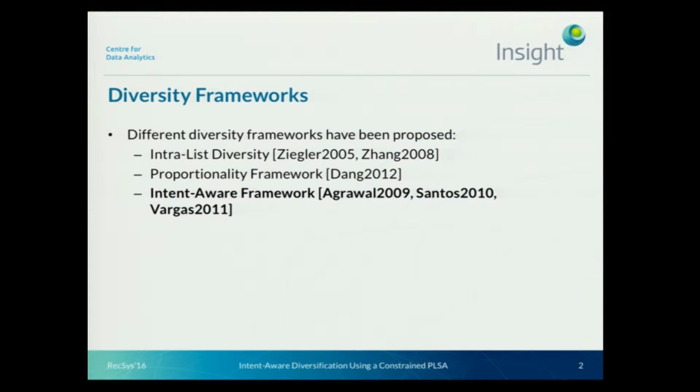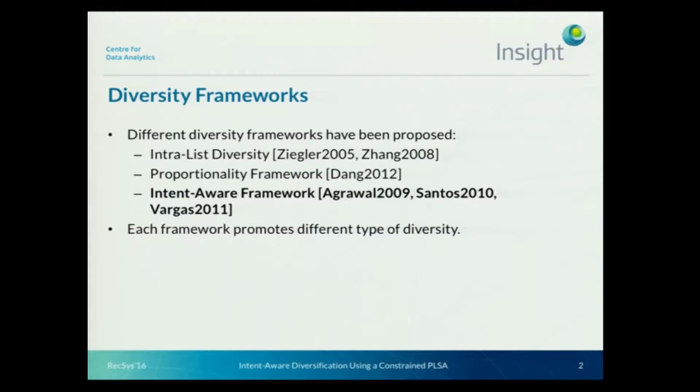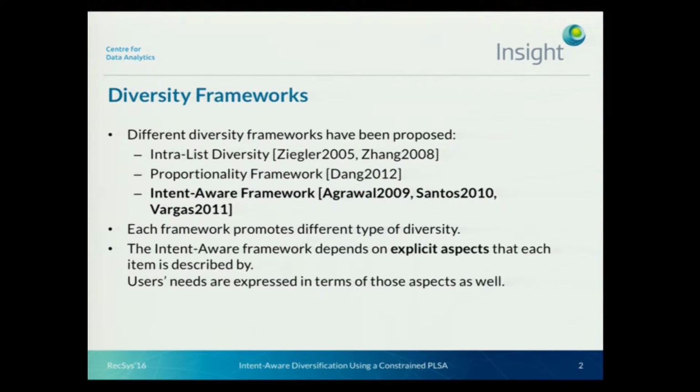Over the past few years, different frameworks have been proposed to increase diversity of recommendations, and the most commonly considered, I think, is the intra-list diversity. However, in this research, we focus on a different one, the intent-aware framework. It is important to know that each of those frameworks promotes a different type of diversity, and the intent-aware diversity framework that we use assumes the existence of explicit aspects that items can be described by and user intents can be expressed by as well.